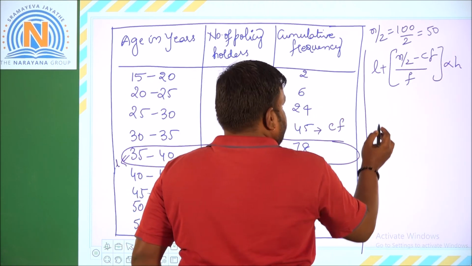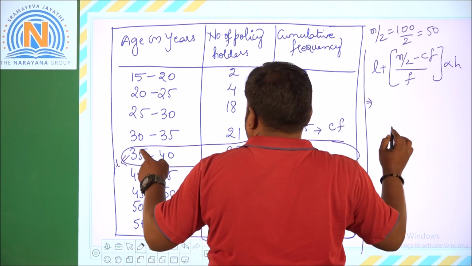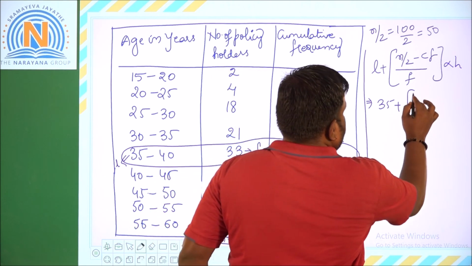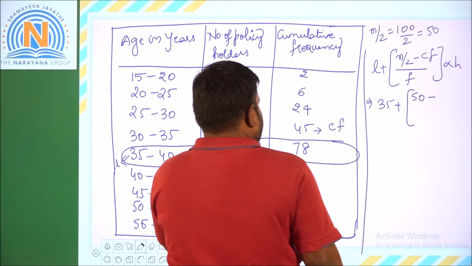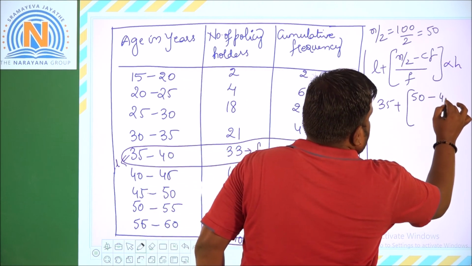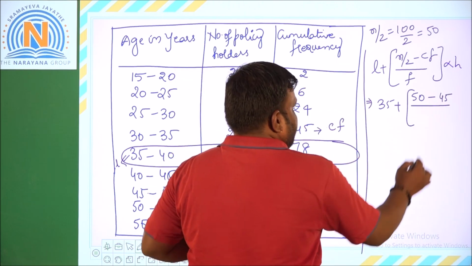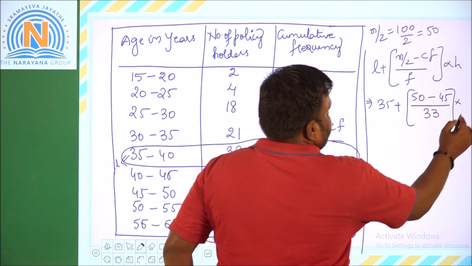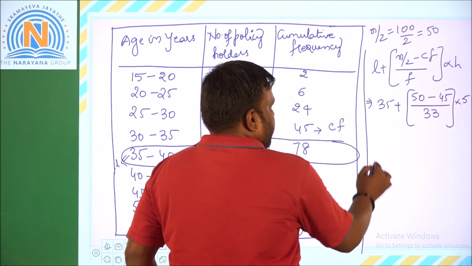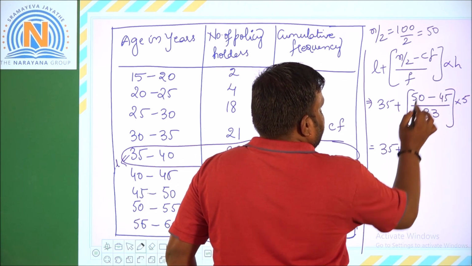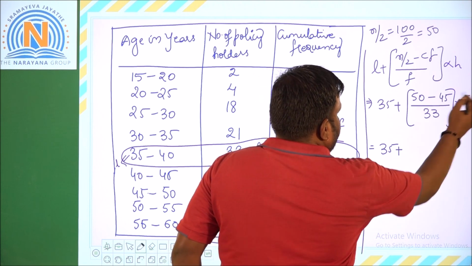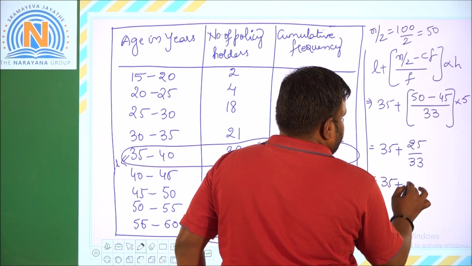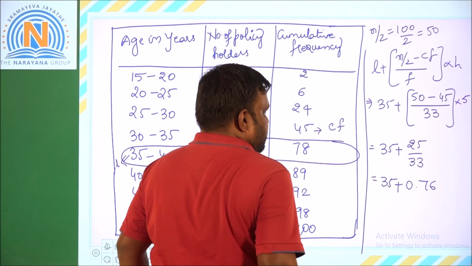When you substitute, L is 35, plus n by 2, n is 100, 100 by 2 is 50, 50 minus CF, CF is 45, by f, f is 33, into h, h value is 5. So I got 35 plus 50 minus 45 is 5, 5 into 5 is 25, 25 by 33, that is 35 plus 0.76.